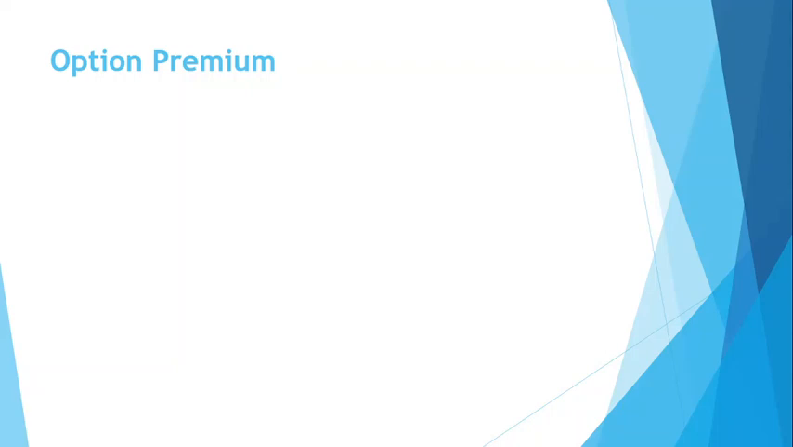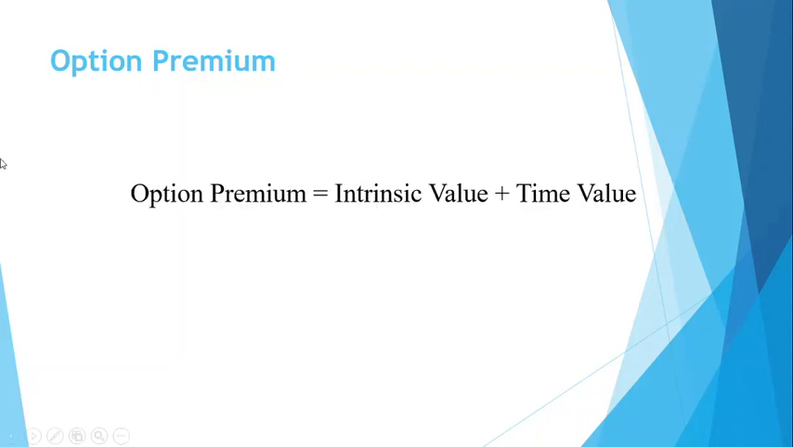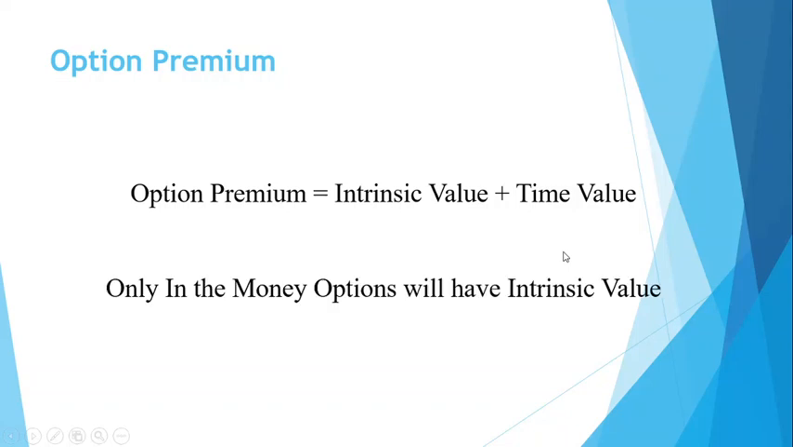option. Now, the option premium is a premium which is paid by a buyer of a call option or a buyer of a put option. And the option premium comprises two values, which are intrinsic value and time value. To understand this, we'll take an example and you will get an idea that only the in the money options will have intrinsic value. So to understand this, we'll take a simple example.